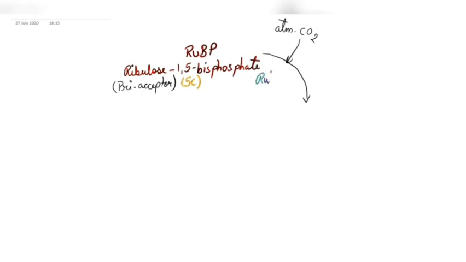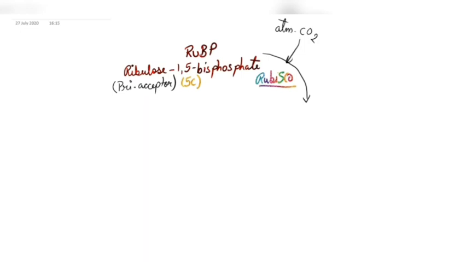This Rubisco enzyme, you have studied it in the biochemistry chapter, that it is one of the enzymes which is present in the highest concentration, the most abundant enzyme on this earth. This Rubisco enzyme is actually the ribulose 1,5-bisphosphate carboxylase oxygenase enzyme. This enzyme has affinity for both carbon dioxide and oxygen.